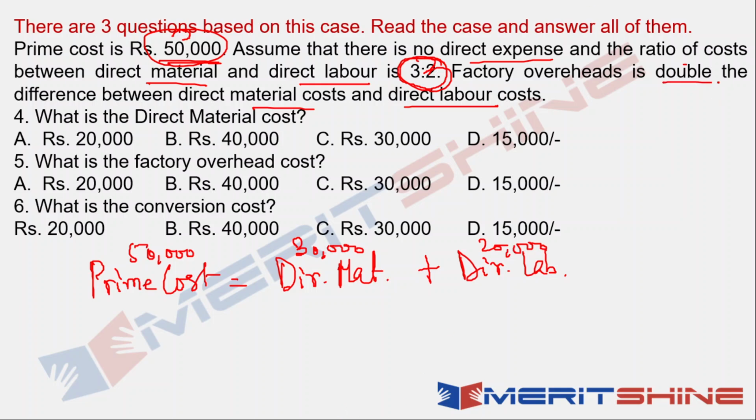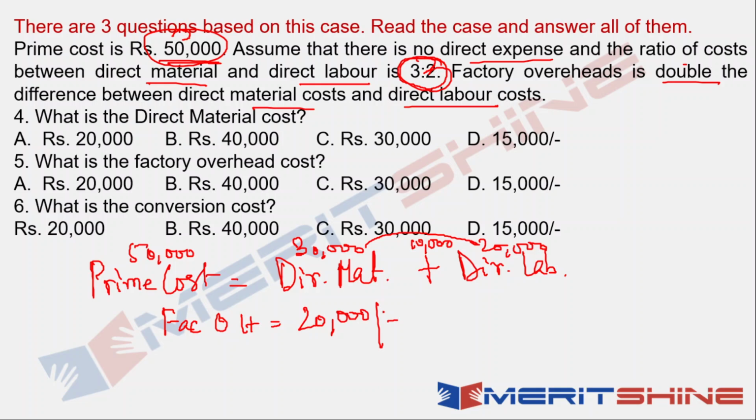Now factory overhead is double the difference between direct material cost and direct labor cost. So this difference is 10,000, right? So double of 10,000, therefore I have my factory overhead as how much? Double of 10,000, which is 20,000. So factory overhead you have 20,000.